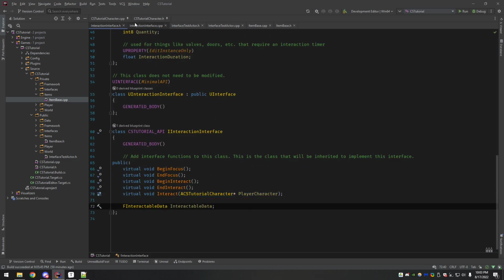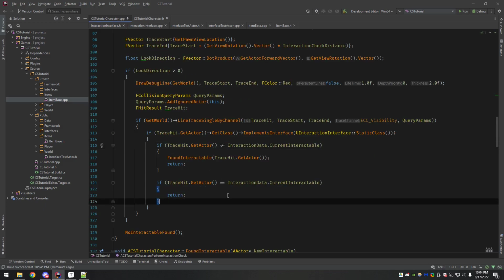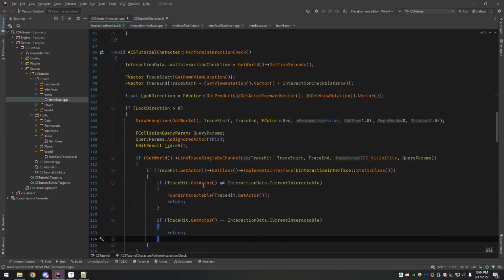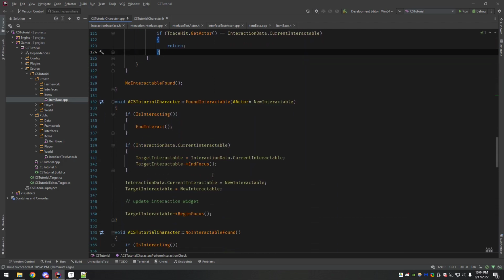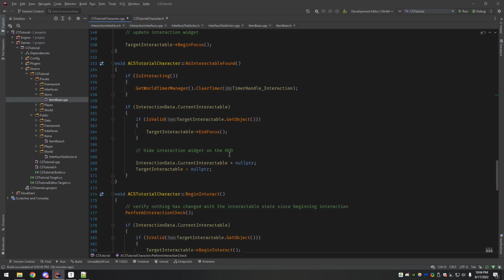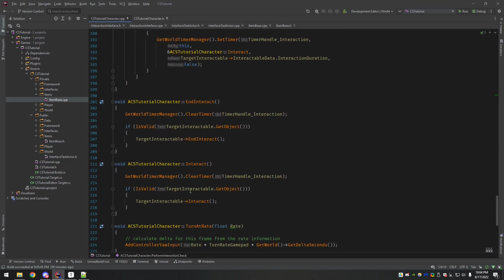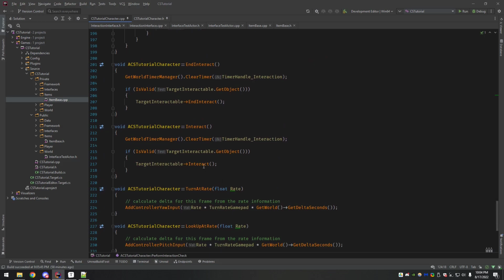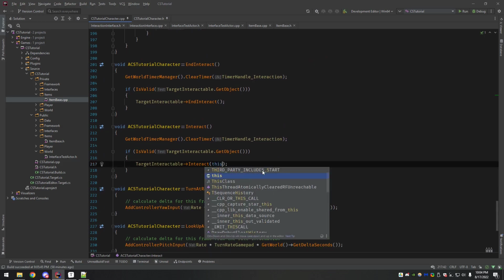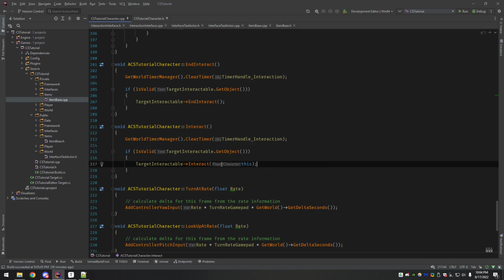And see, now when you do that though, now we need to go and make sure that we use that argument. So go down into the characters interact right here, and where we're calling interact, just pass this pointer, because that way, see, for writer it pops up and it tells me, okay, you're gonna pass along the character who's doing the interaction. That'll be really useful later on in some of the other classes that we make.